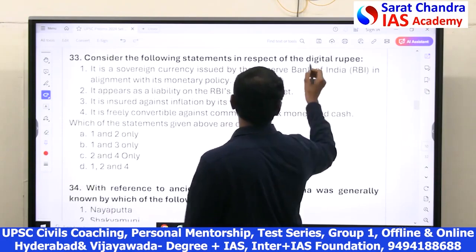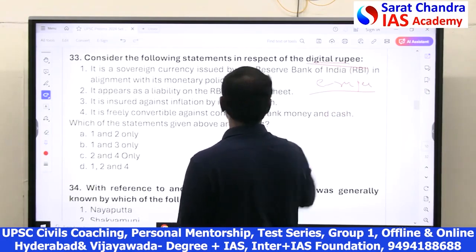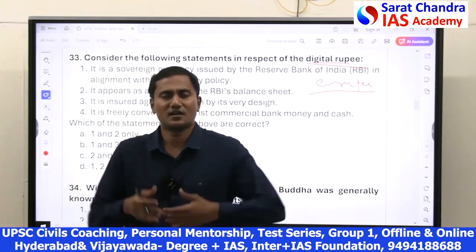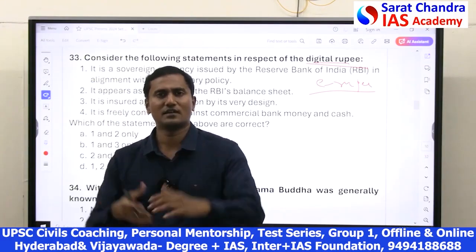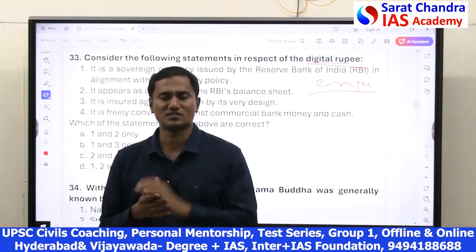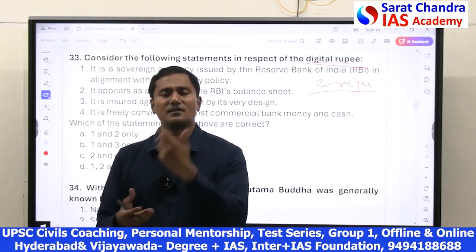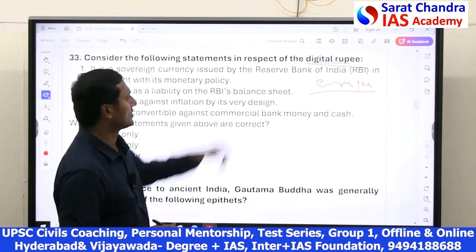Friends, digital rupee or e-rupee is similar to the currency RBI prints and distributes through certain economic processes throughout India, as monetary policy. Just like currency, RBI has released the e-rupee, also called the digital rupee.